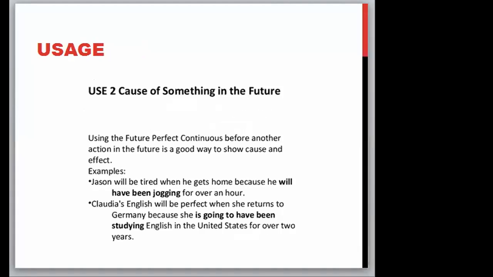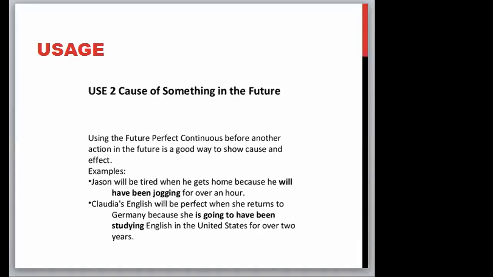Use number 2, cause of something in the future, just like we showed you in the present and in the past. The present perfect continuous is used to show the cause of an effect. Similarly, future perfect continuous is also used in the same sense. Using the future perfect continuous before another action in the future is a good way to show cause and effect.